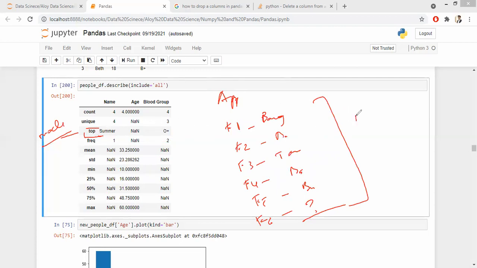What is the mode here? Bengali. Mode is Bengali. You just replace it here. Since this column has a missing value, you just replace the missing value with Bengali. So oftentimes we can use mode as a solution to replace your missing values.